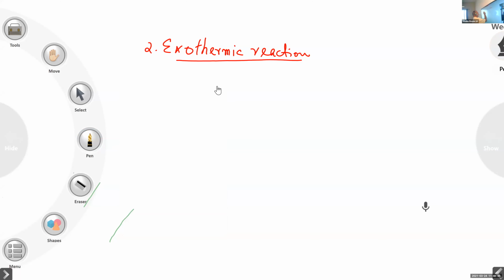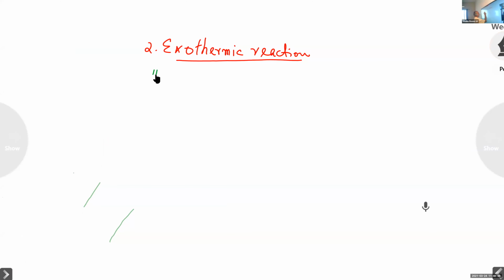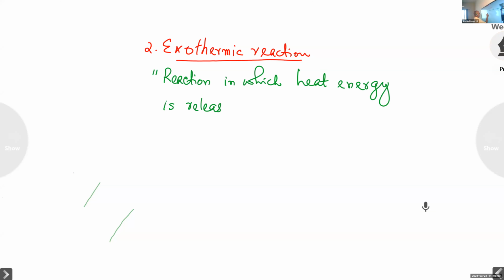So write the definition. You write: reaction in which heat energy is released, given out, liberated. That is an exothermic reaction.